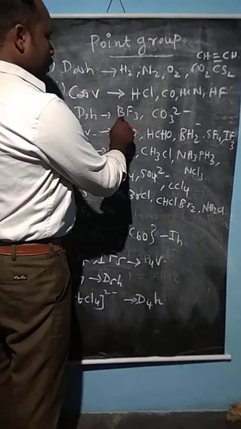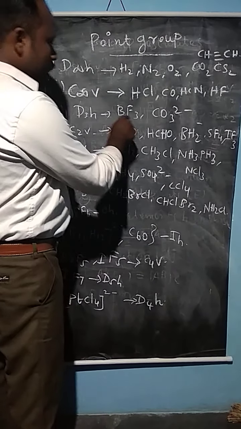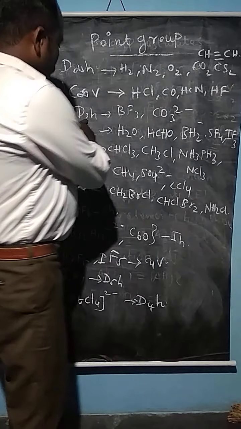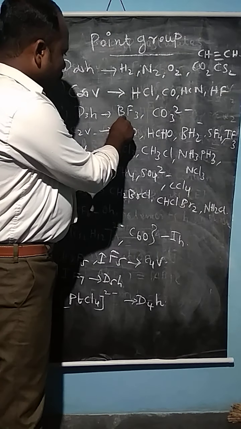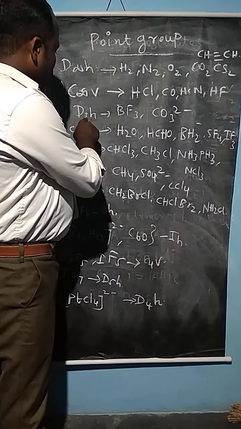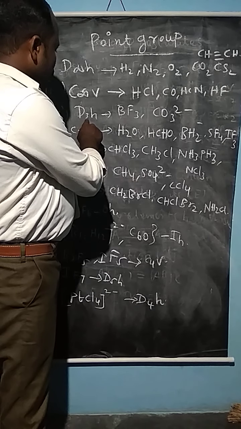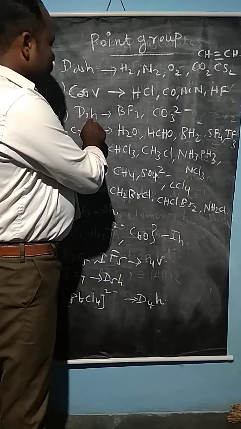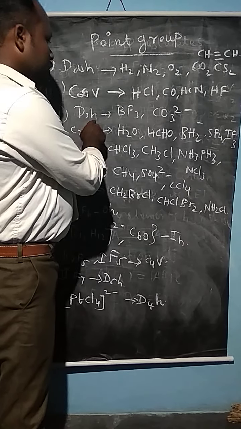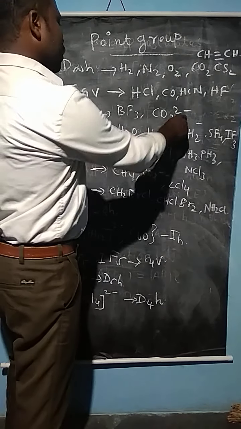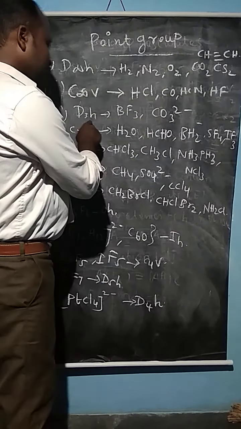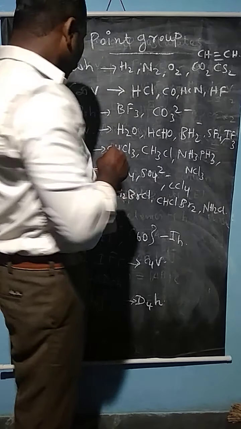So boron trifluoride. What is the principal axis of boron trifluoride? D3h, because it has the horizontal plane. C3, which is followed by the reflection of the horizontal plane, becomes D3h. So BF3 and CO3 2 minus, the carbonate ion, have the D3h point group.